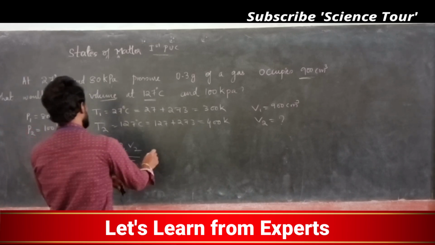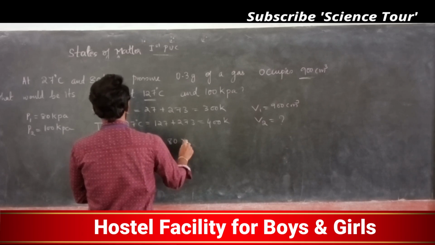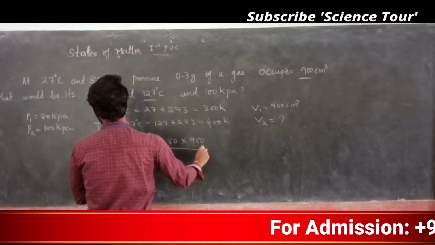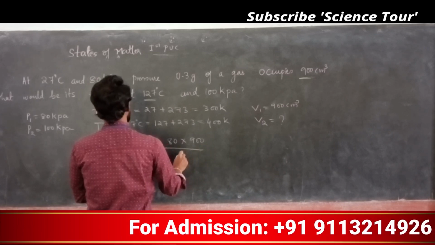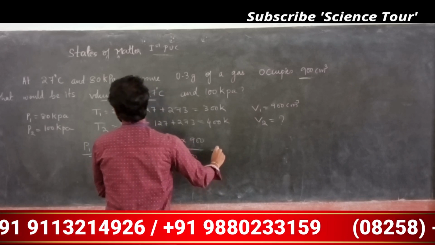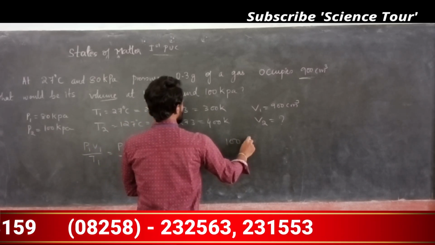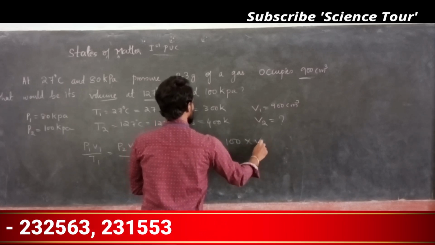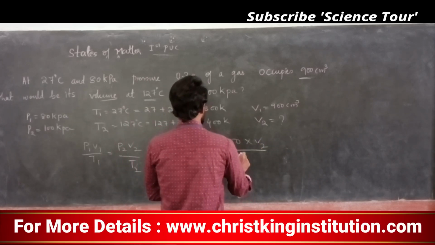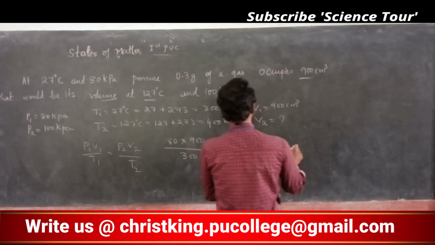P1 is 80, V1 is 900, T1 is 300, equal to P2 which is 100, V2 I don't know and have to find out, T2 is 400. Correct? Now I will rearrange this equation.